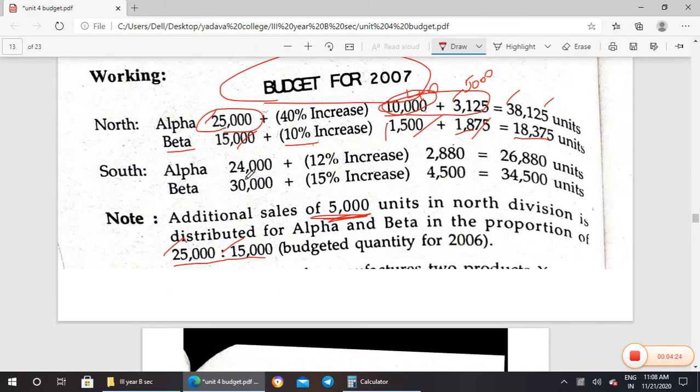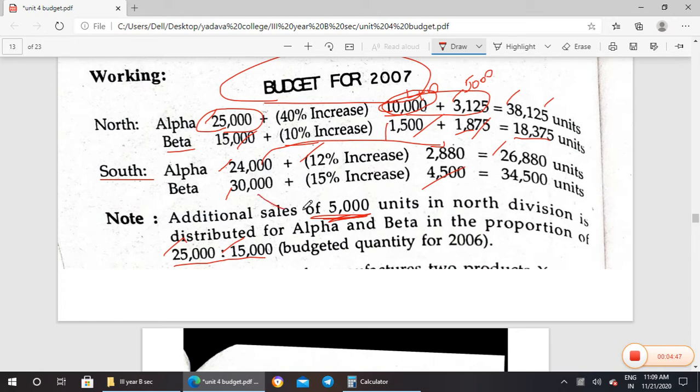For South they have given 24,000. A 12% increase is 2,880. When we add these two, we will be getting 26,880. Then 30,000, they have taken a 15% assumed increase, so 4,500.